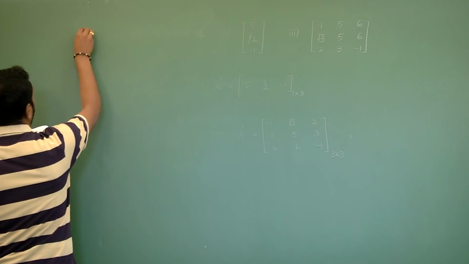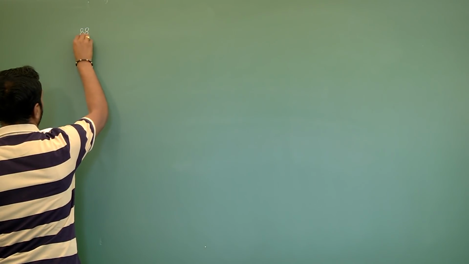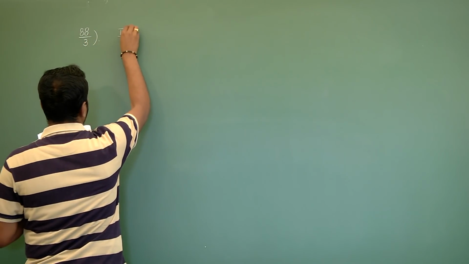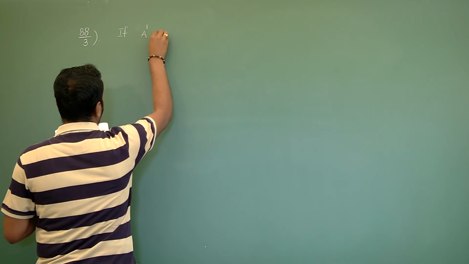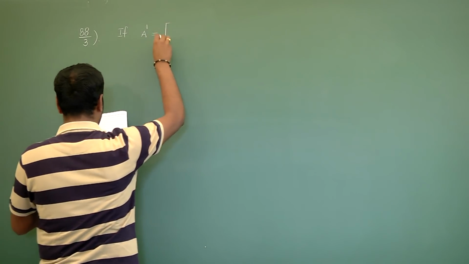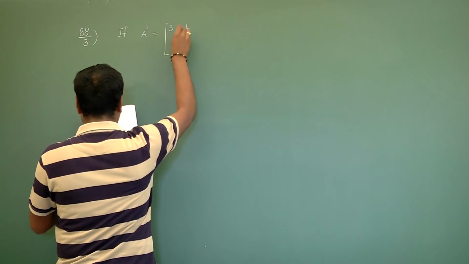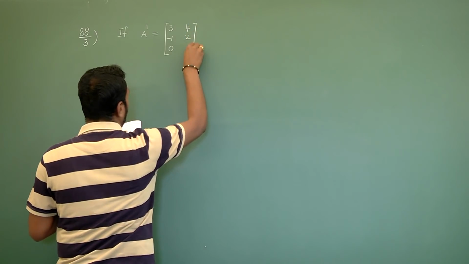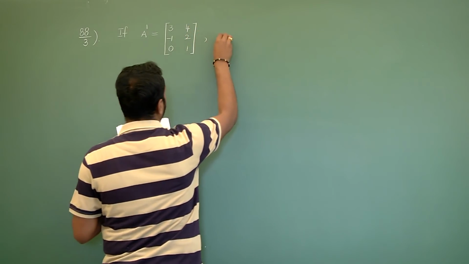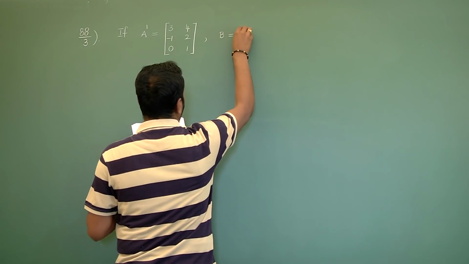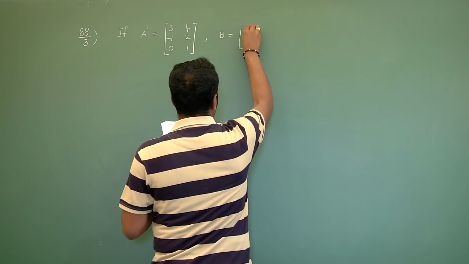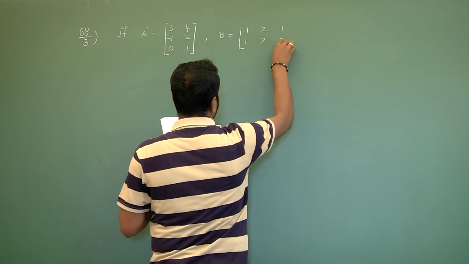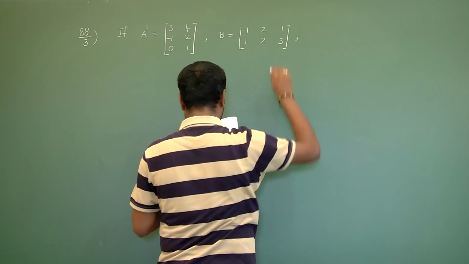Next problem, 88 page number, third question. If A dash equals to first row 3, 4, second row minus 1, 2, third row 0, 1, comma capital B equals to first row minus 1 2 1, second row 1 2 3.